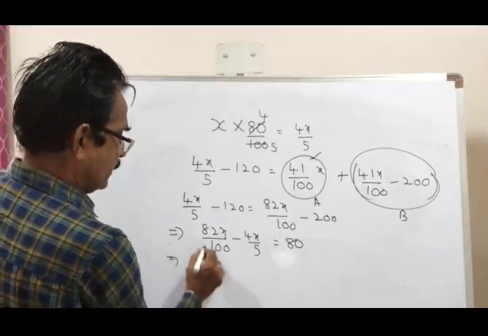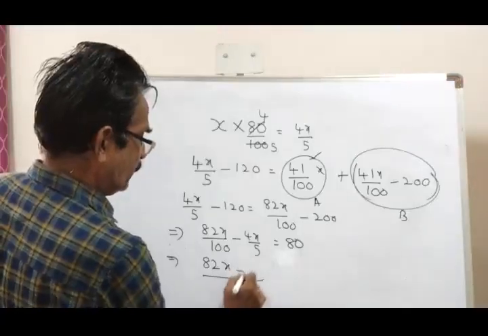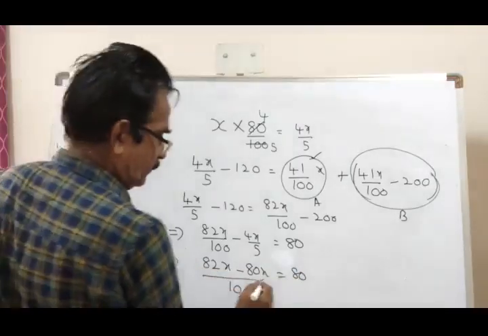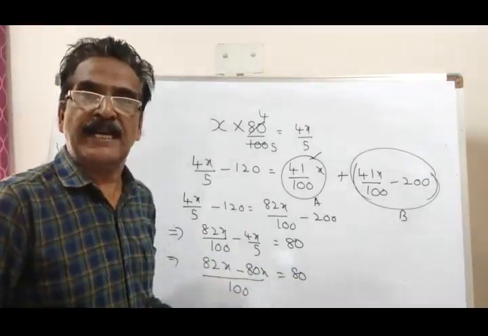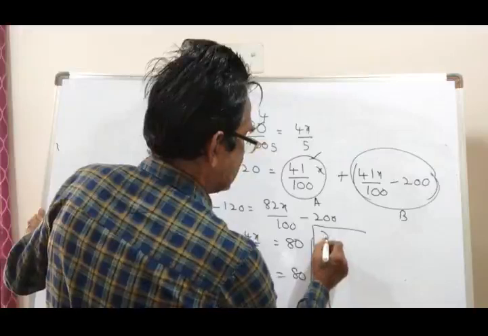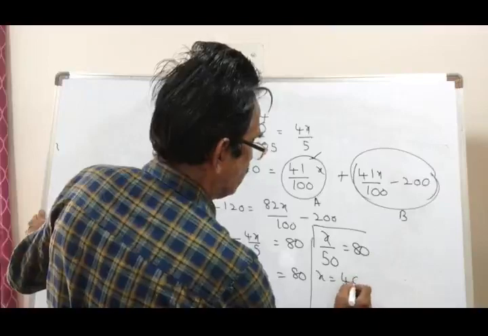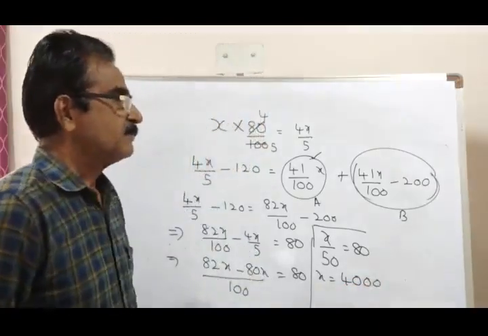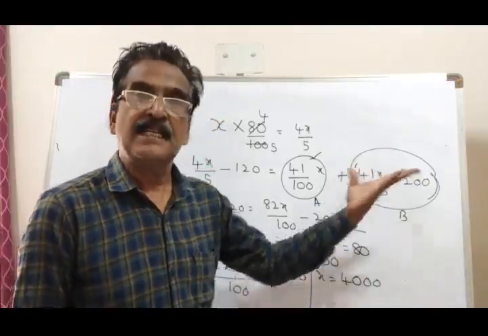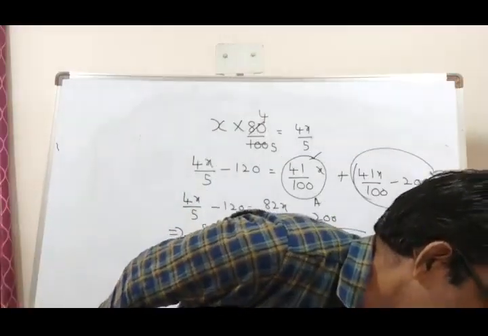This implies 82x minus 80x, LCM 100, 2x by 100, which means x by 50, is equal to 80. x is equal to 4000.